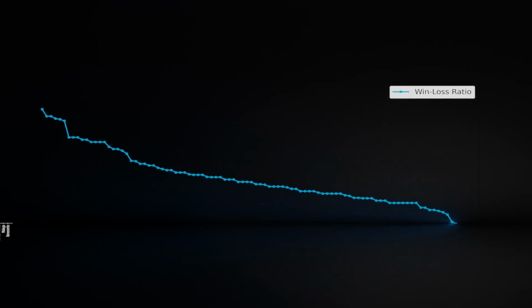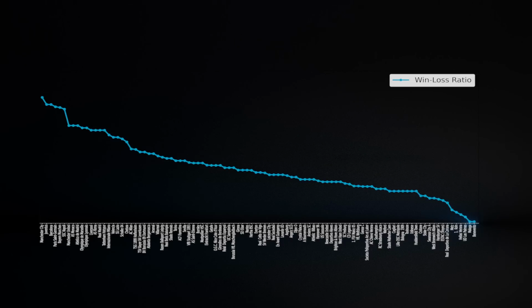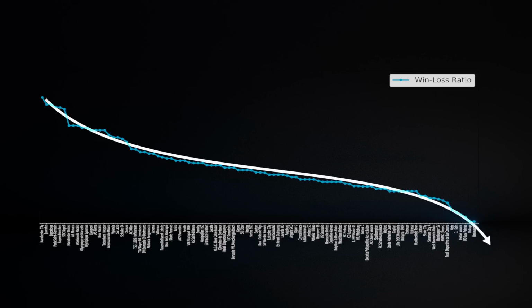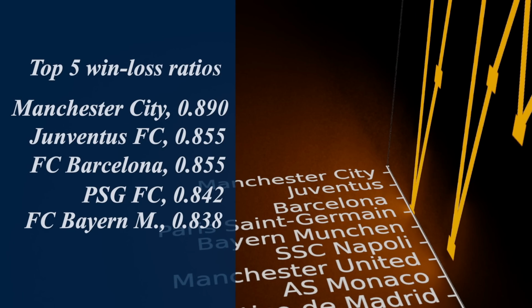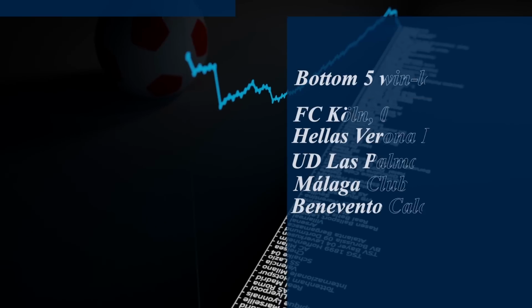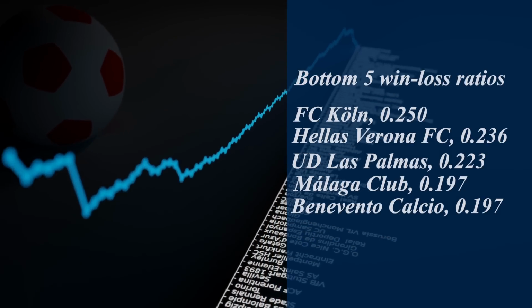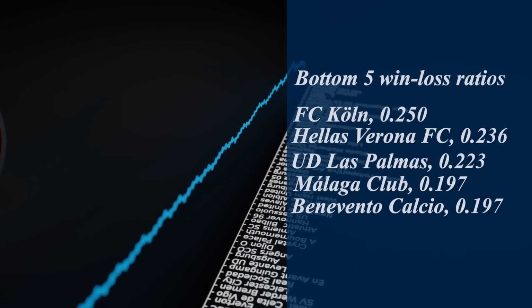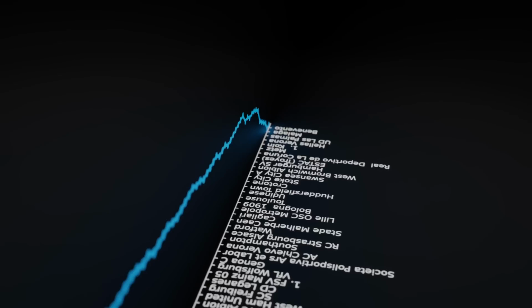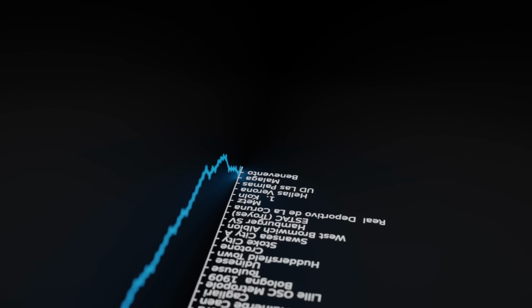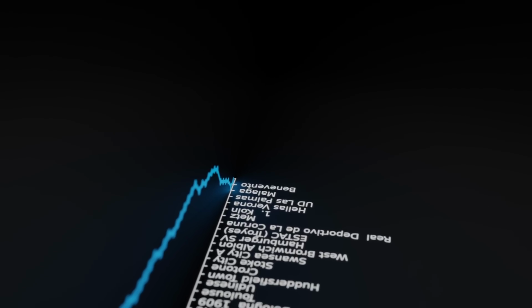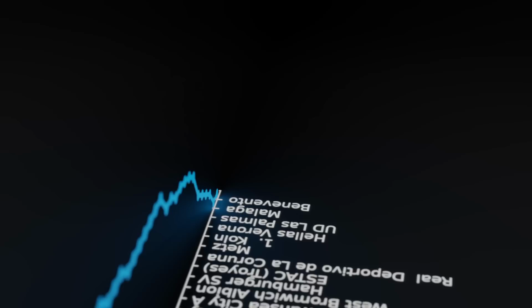We can repeat that for all the teams and sort their win-loss ratios in order to get a graph that looks like this. For what we're about to do, the values themselves don't really matter, only the trends do, so I've left them off for my own animation sanity. But in case anyone is wondering, here are the 5 teams with the top win-loss ratios, and here are the teams with the lowest 5. Yeah, that's right. Benevento was tied for the lowest. I'm really sorry to any Benevento fans in the audience, of which I'm confident there are many. They just weren't having a good year in this dataset.